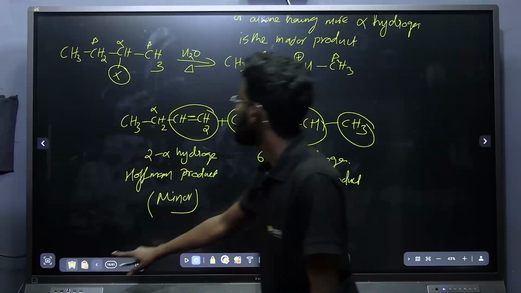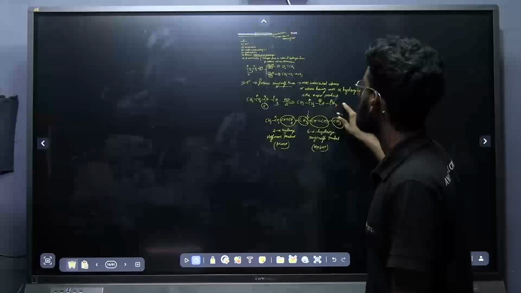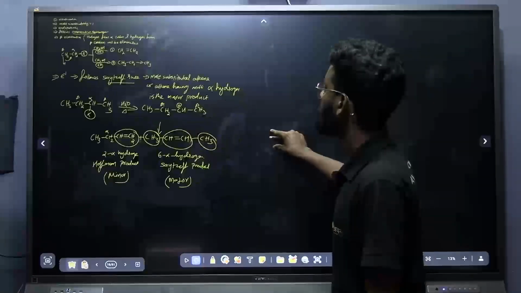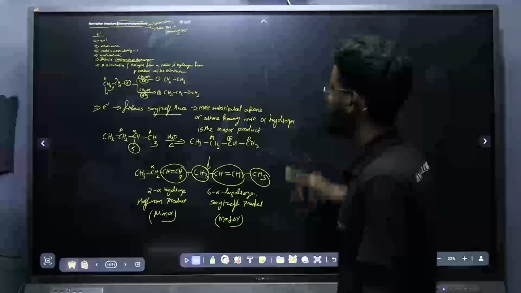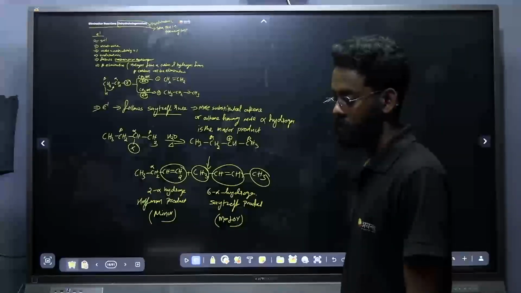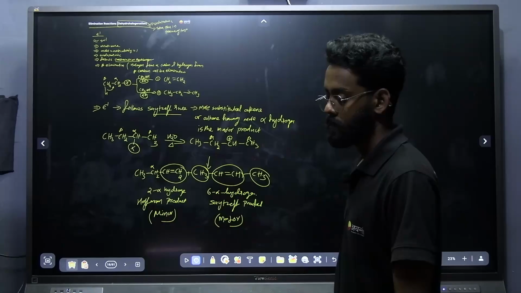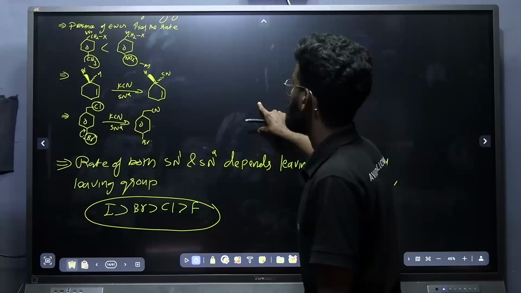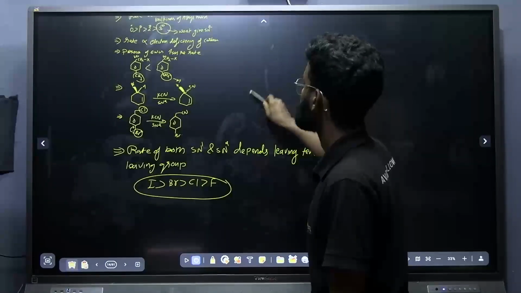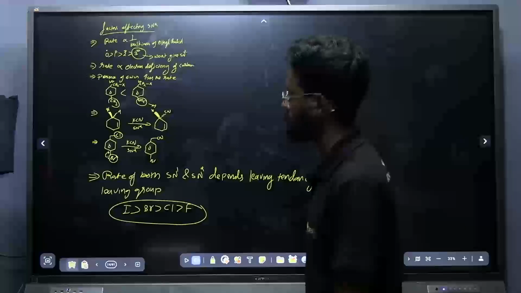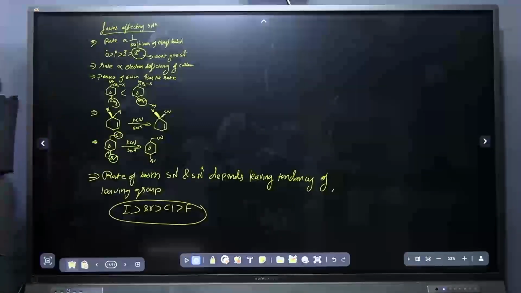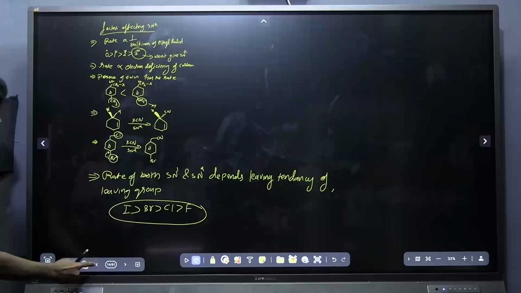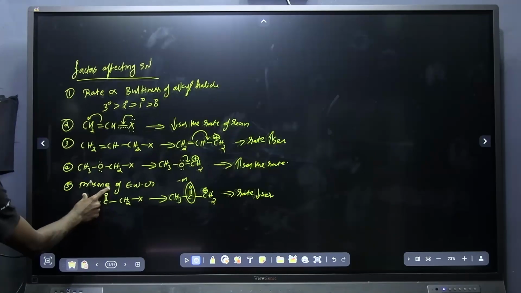Okay. Take the screenshot of this also. Take it. Done. Yeah, this also you can take. Factors affecting SN2. Done. Are you done? Okay. Factors affecting SN1.